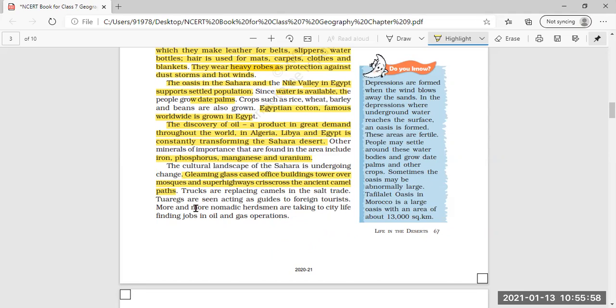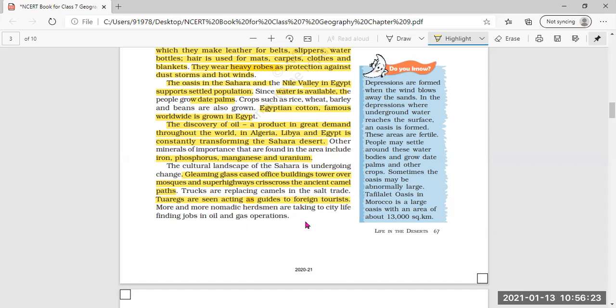Camels were used, but nowadays trucks are used by the people of the Sahara Desert in the salt trade. Now trucks are replacing camels in the salt trade, so the salt trade is also there. Tuaregs are seen acting as guides. Now the Tuaregs, the nomadic tribe people, are acting as guides to foreign tourists.